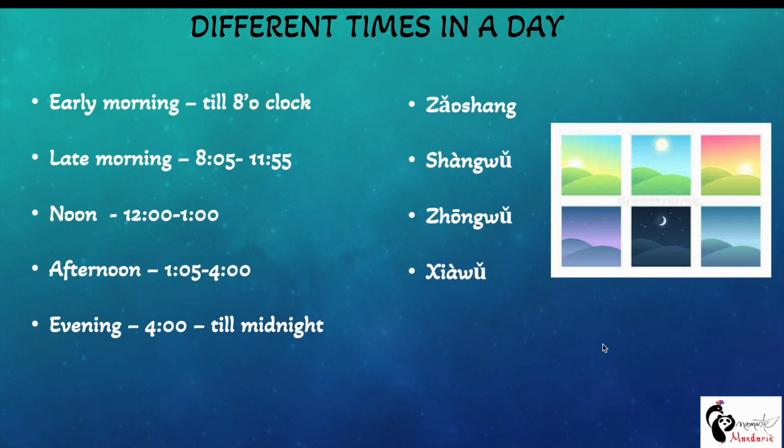Then afternoon, 1:05 to 4 o'clock, we call it Xia Wu. And then evening, from 4 till midnight, we call it Wan Shang. So these are the different times in a day.